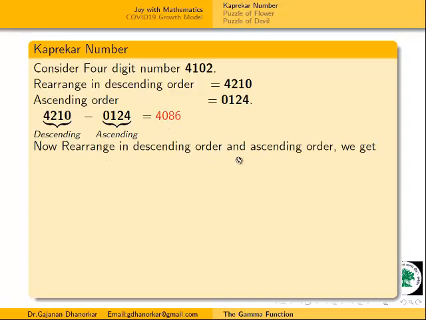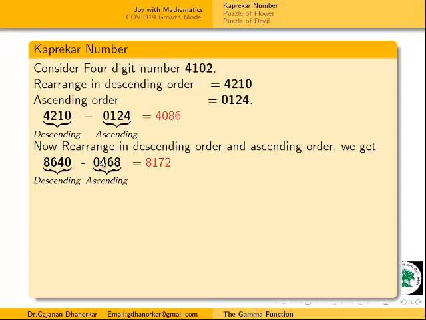Rearranging this number in descending and ascending order, our descending order is 8640 minus 0468. This is our ascending order. If we write the descending order, then easily we can write the ascending order.